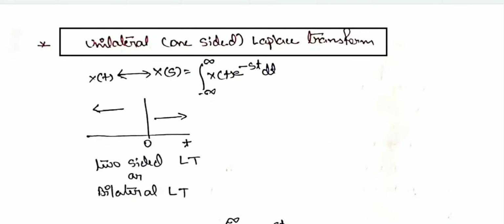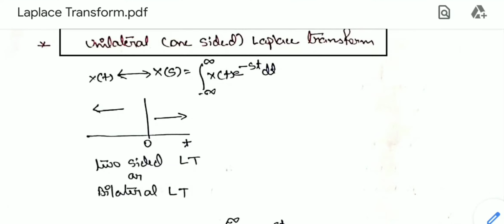In the previous lecture, we discussed the characterization of LTI systems with respect to the Laplace transform. We also discussed the causality and the stability of the system with respect to the Laplace transform. In the previous section, we discussed the bilateral Laplace transform, and in today's topic, we are going to discuss the unilateral Laplace transform.